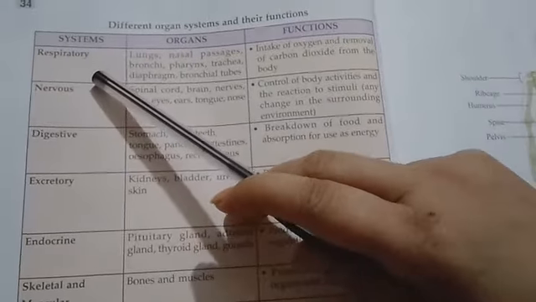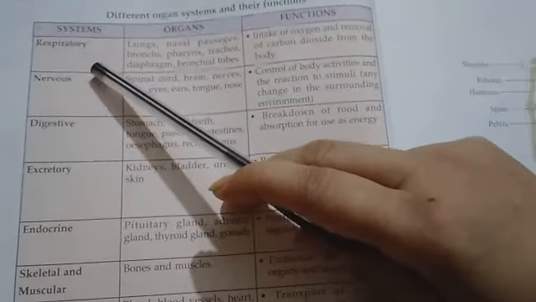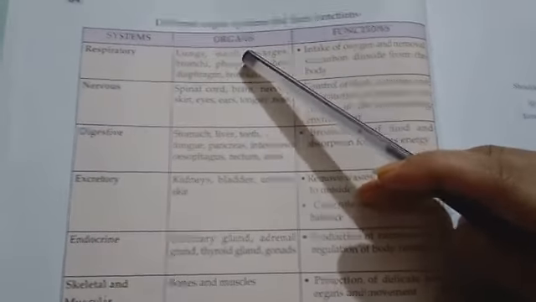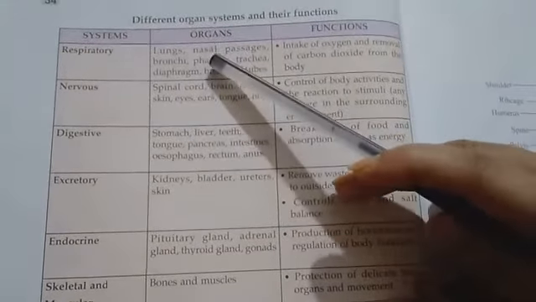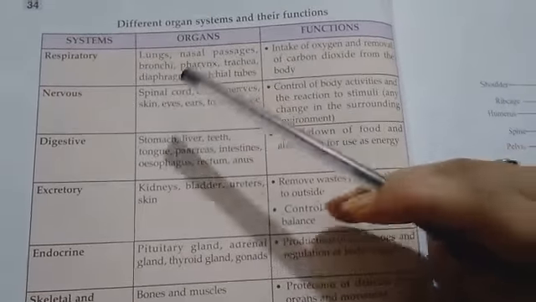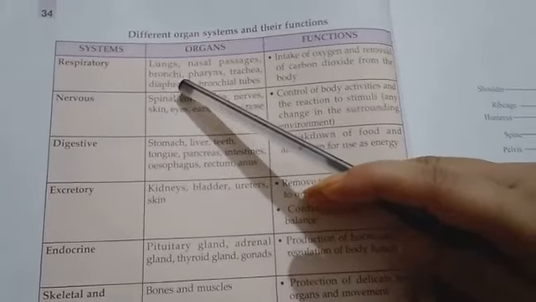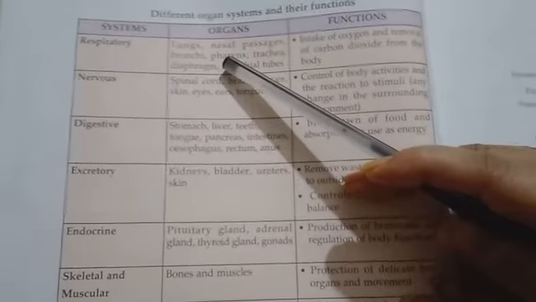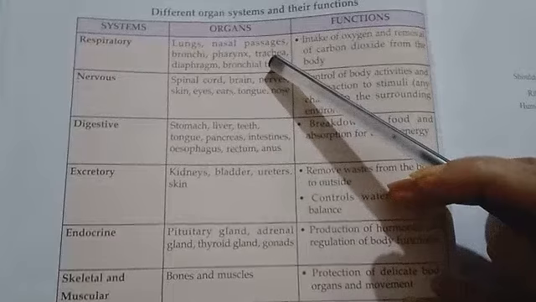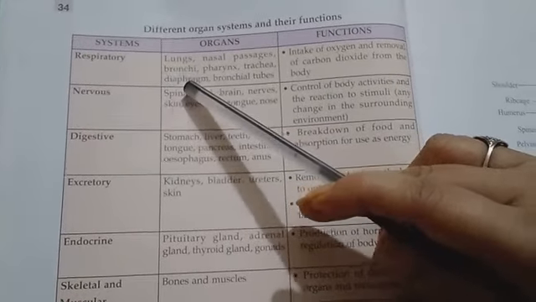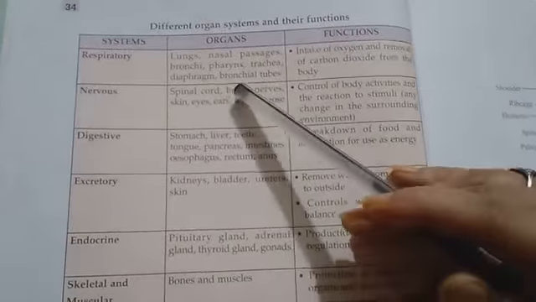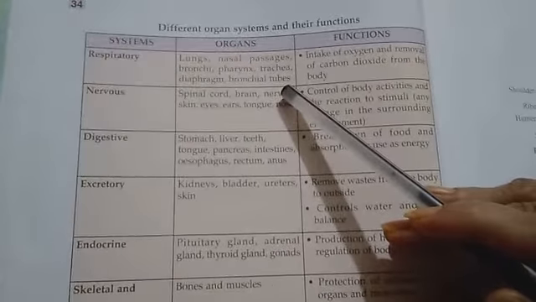First is respiratory system. What are the organs included in this system? Lungs, nasal passage, bronchi, pharynx, trachea, diaphragm, bronchial tubes.